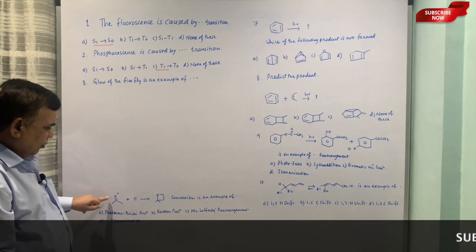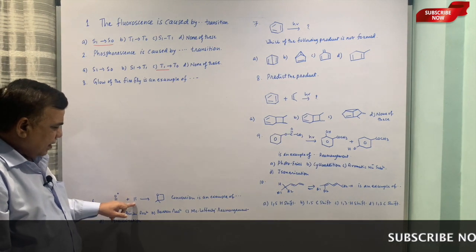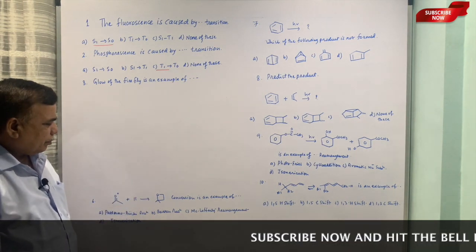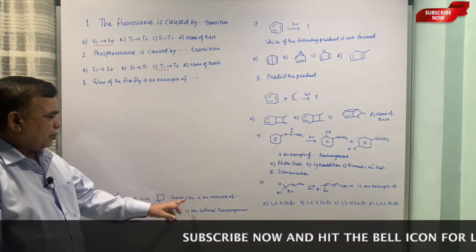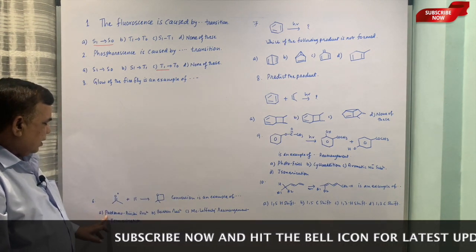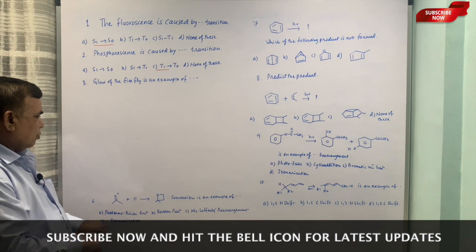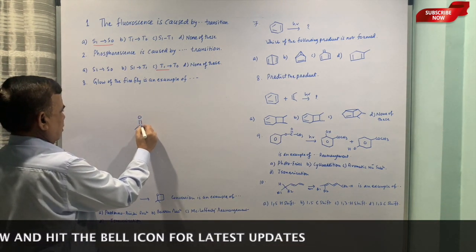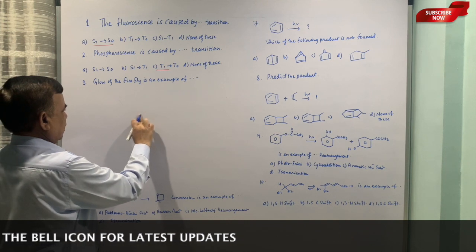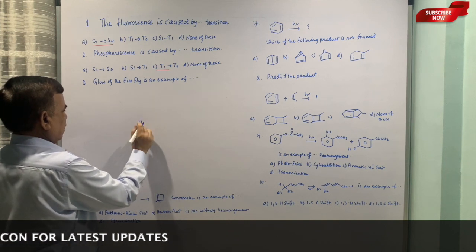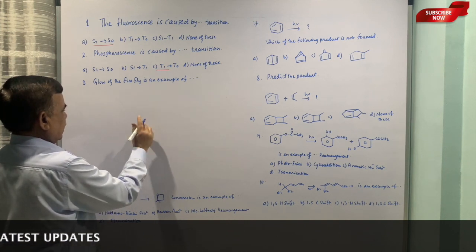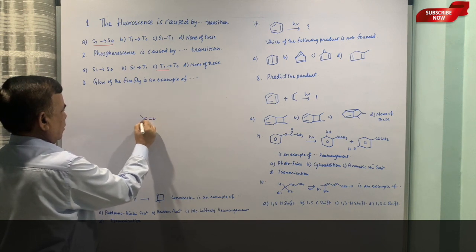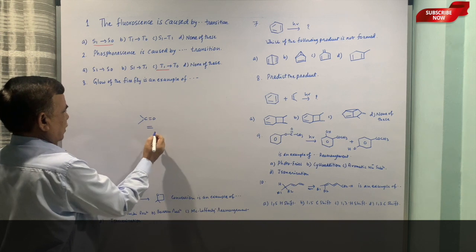Then this ketone in excited state reacts with alkene to form a cyclic ether. This type of conversion is an example of the Paterno-Buchi reaction. I would put it this way: ketone and then this alkene.